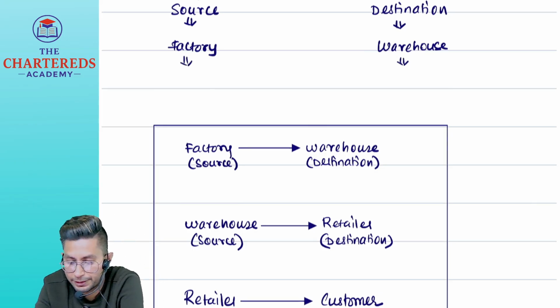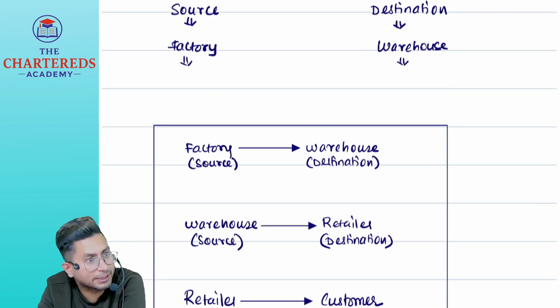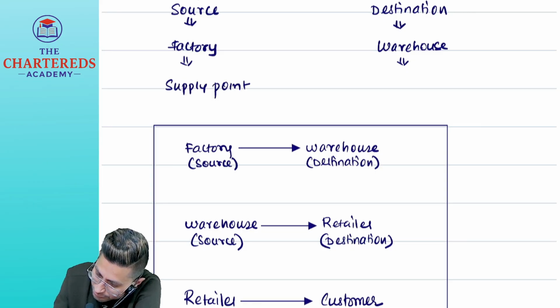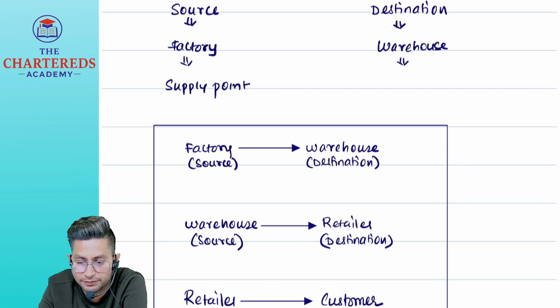Achha, you tell. Factory will demand the goods or factory will supply the goods? So that is why we call the factory the supply point. Then obviously what will the warehouse be? Demand point.